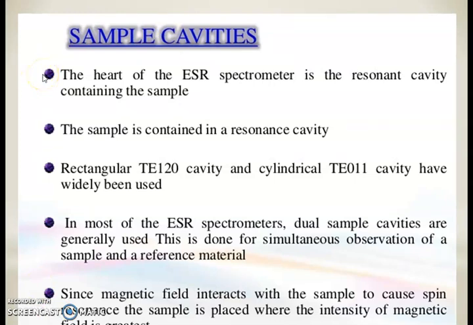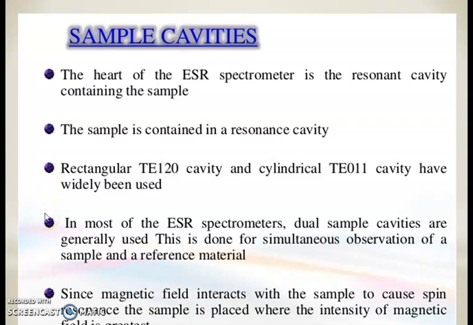Sample cavities. The heart of the ESR spectrometer is the resonant cavity containing the sample. The sample is contained in the resonance cavity. A rectangular cavity, that is TE102 cavity, or a cylindrical cavity, that is TE011 cavity, has been widely used.